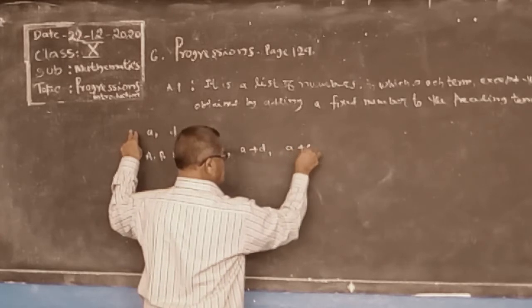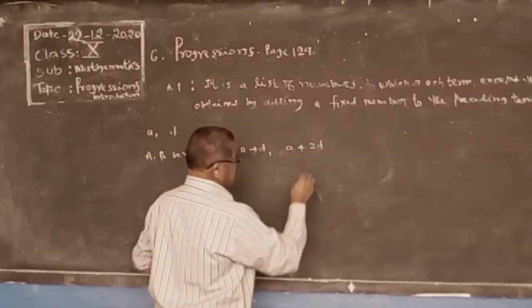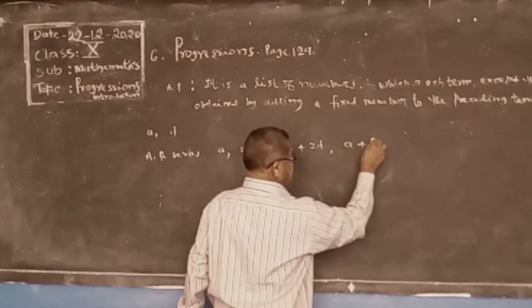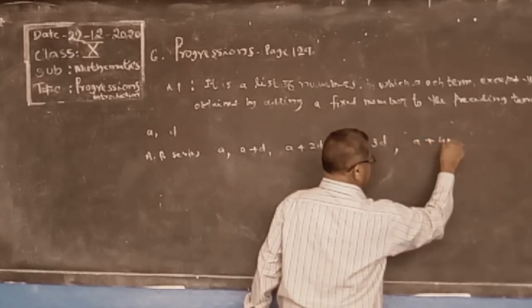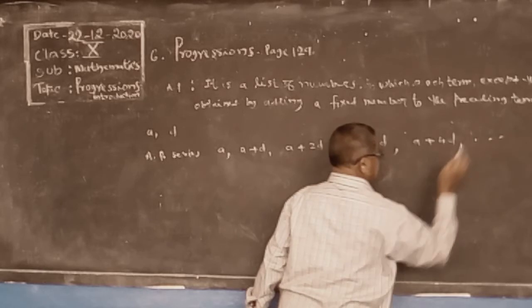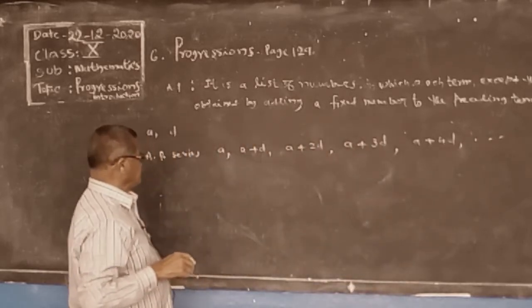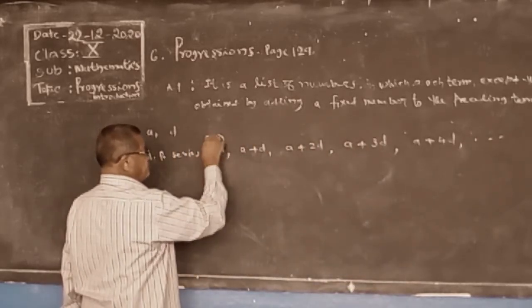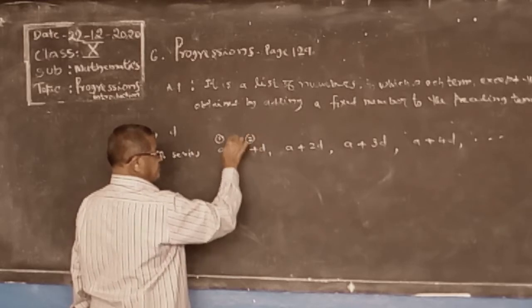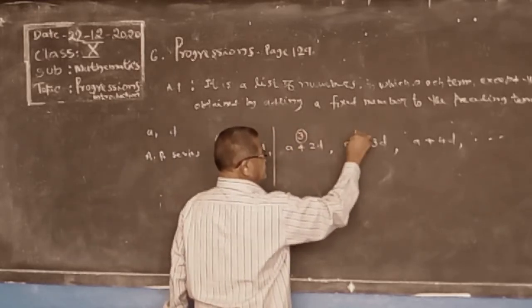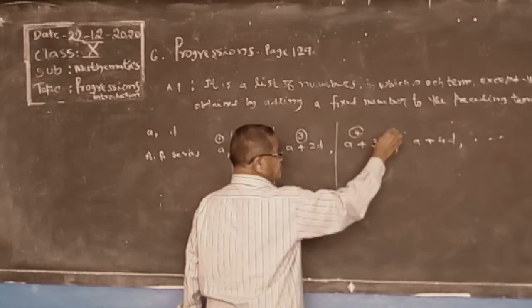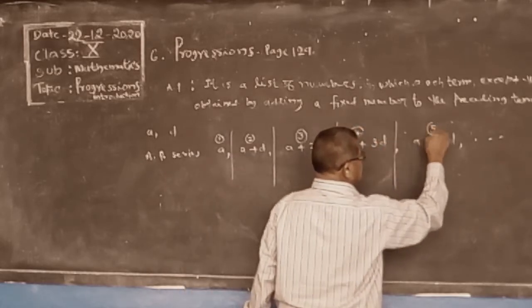Next a plus 2d, again adding d, again adding d. This is the first term, this is the second term, this is the third term, this is the fourth term, this is the fifth term.